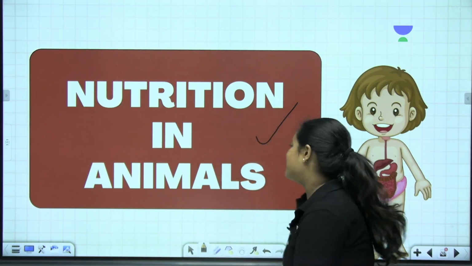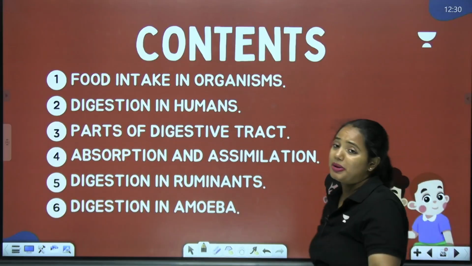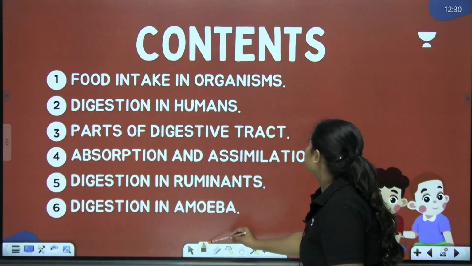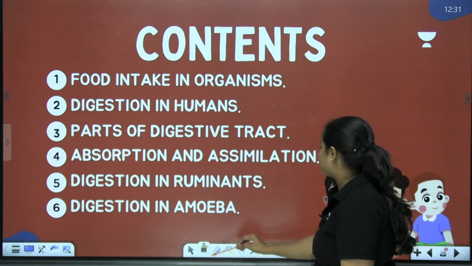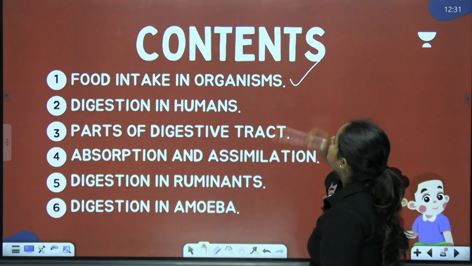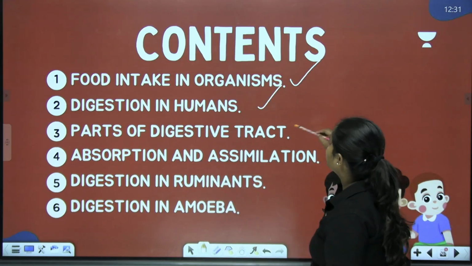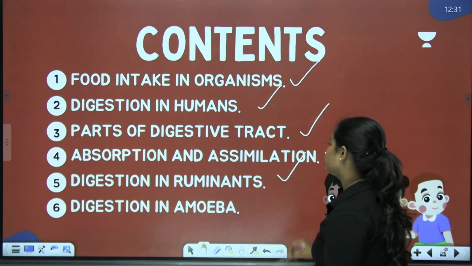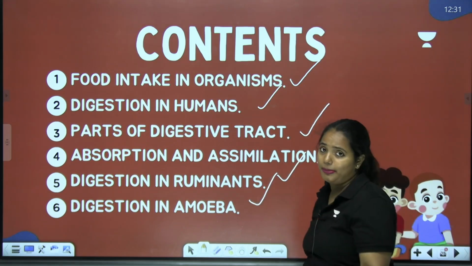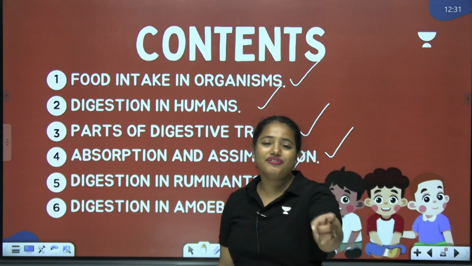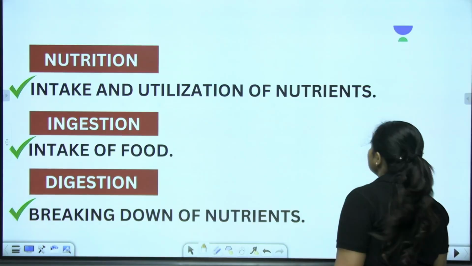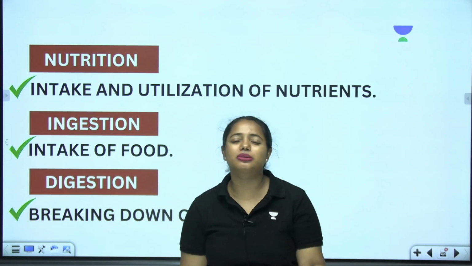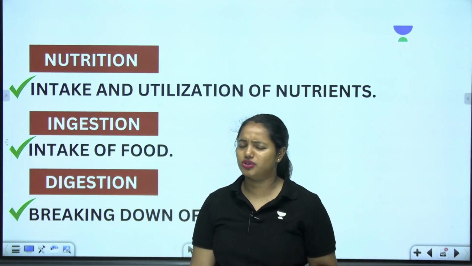So let's get started, and here we are going to start off with the basic contents of the chapter, starting from food intake in organisms. So food intake in organisms, digestion in humans, parts of digestive tract, absorption and assimilation, digestion in ruminants, digestion in amoeba. So these are the basic topics that we will be learning today. Here you can see the basic terms associated with our life processes.